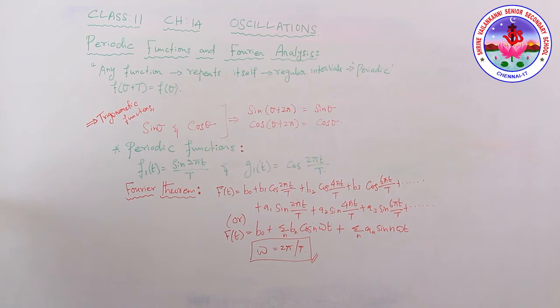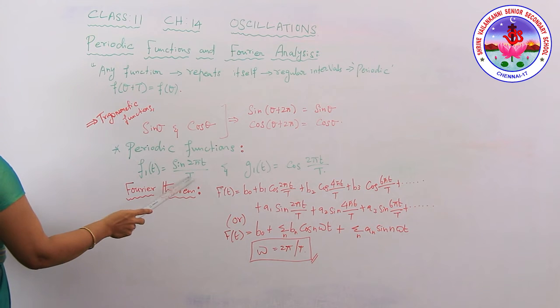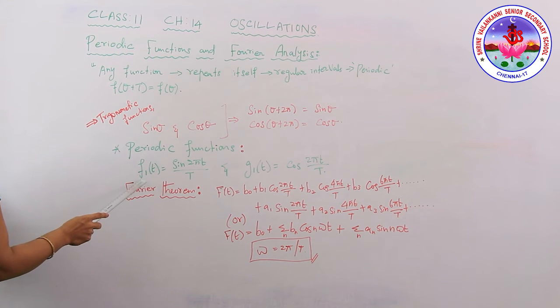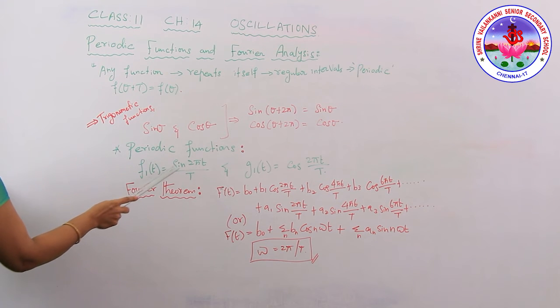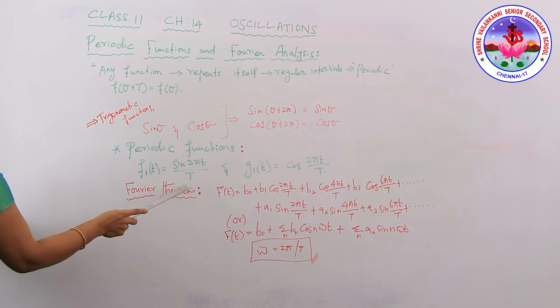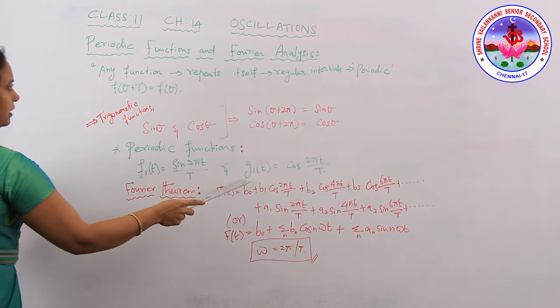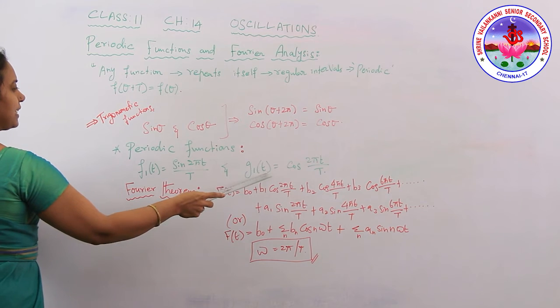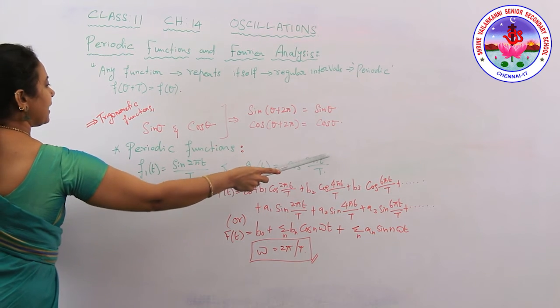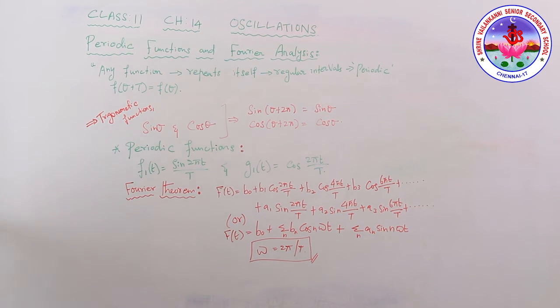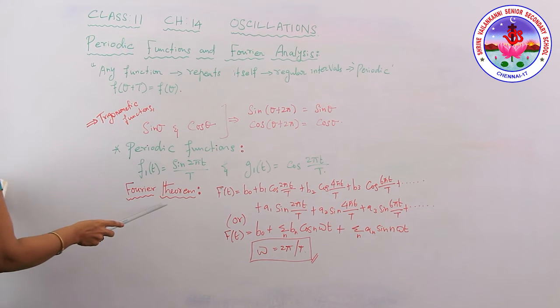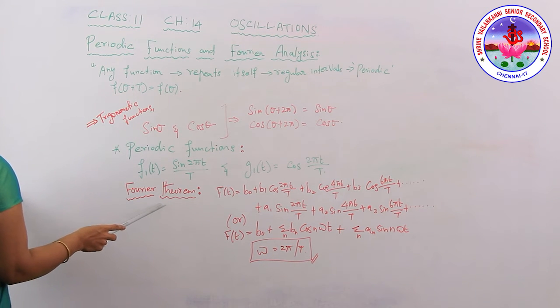As we have taken, to construct the periodic functions with the period T, suppose we take the function f1 of t, which is equal to sine 2 pi t by capital T. And for g1, the other quantity we have taken, g1 of t, which is equal to cos 2 pi t by T. Now we'll go with the Fourier series and the Fourier theorem. You're all familiar with math, right?